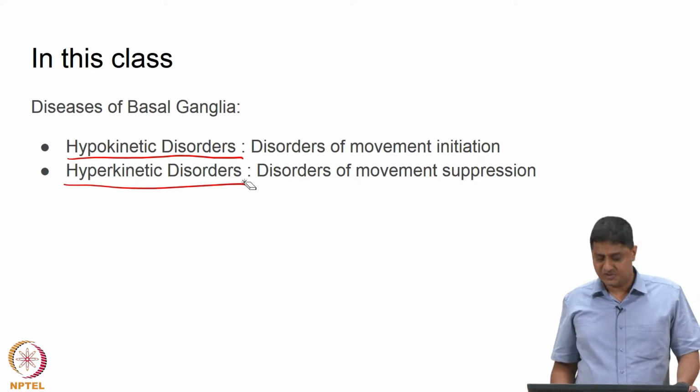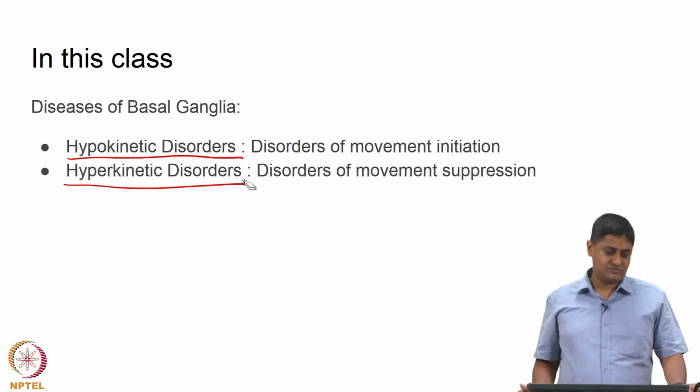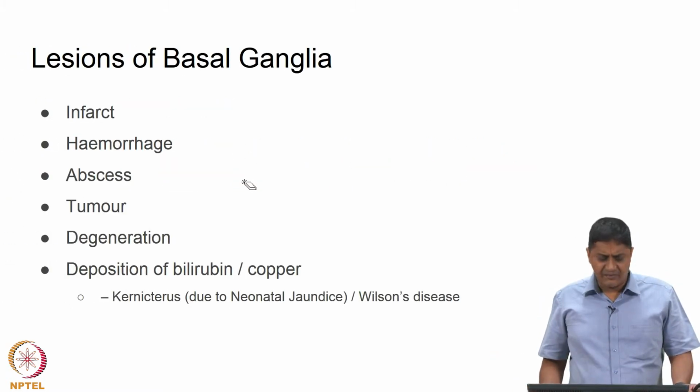suppress unwanted movements, right. Hypokinetic case is the case in which I am unable to perform intentional, volitional, wanted movements. Hyperkinetic case is this case in which I am producing movements that are not wanted, I am doing things that I do not want to do. How are these things even happening?